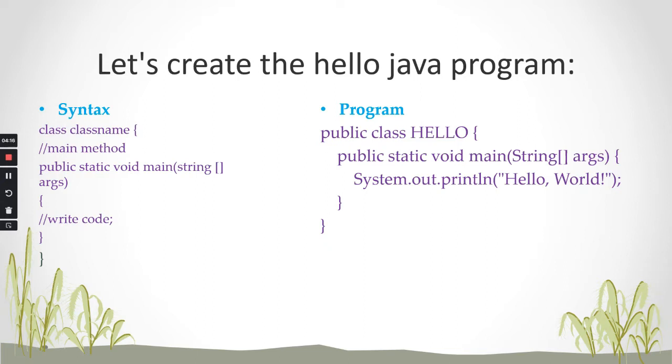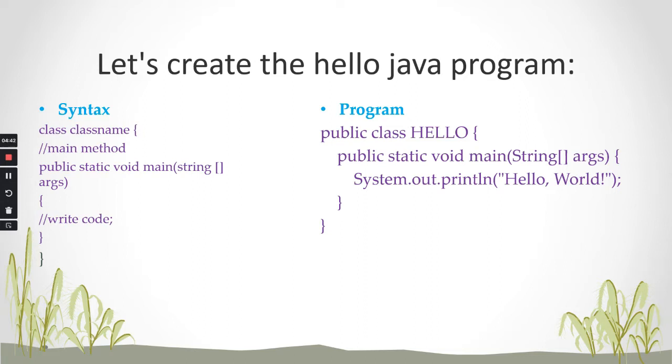So here main is a static method, so there is no need to invoke it by creating objects. And what is void? Void is the return type of the method. It means it does not return any value. Void means empty, so it doesn't have any return value.